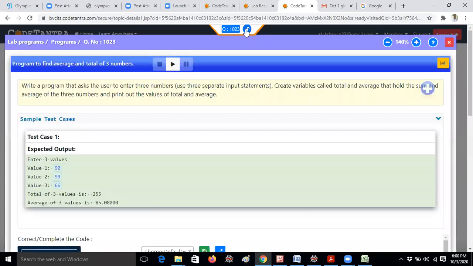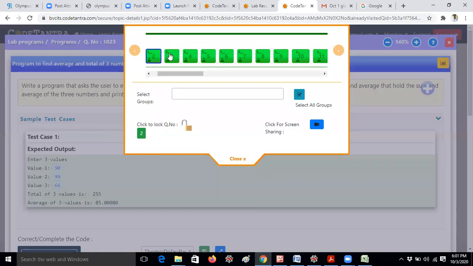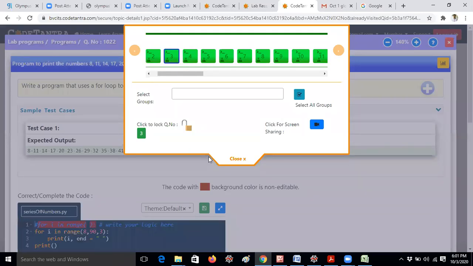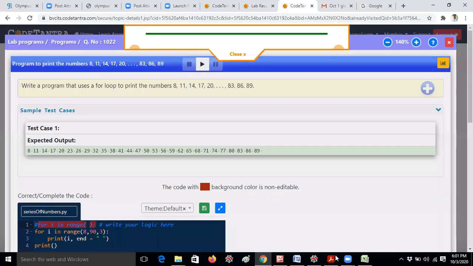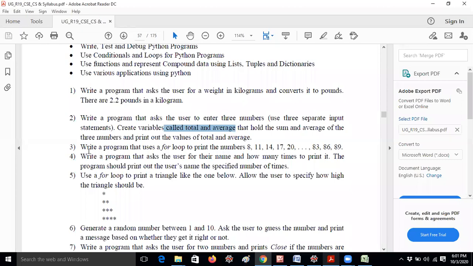So let me move to the third question. If you have any doubts, please mention in the chat box, guys. Let me move to the third question. And according to syllabus we have to follow. What is the third question? Write a program that uses a for loop to print the numbers 8, 11, 14, 17. This I think it is already done by yourself.